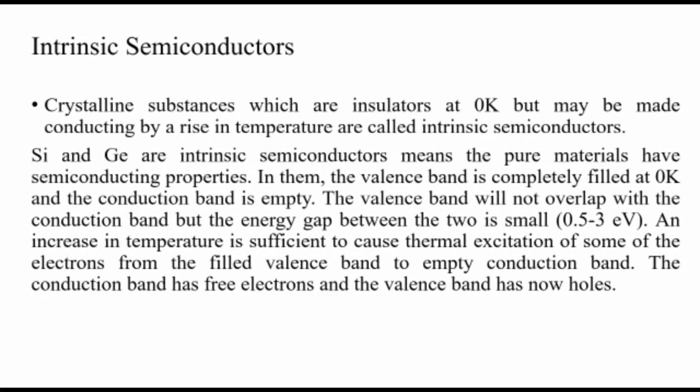So silicon and germanium are intrinsic semiconductors, meaning the pure materials have semiconducting properties because we are not introducing any impurity. So pure silicon and germanium can conduct electricity when we are increasing the temperature. In them, the valence band is completely filled at 0 Kelvin and the conduction band is empty. We know silicon and germanium are group 14 elements. So the valence shell electrons are 3s2, 3p2 and one empty 3d also there. So that 3s and 3p will form the completely filled valence band and the 3d is the conduction band. So the conduction band is completely empty and the valence band is completely filled at 0 Kelvin.